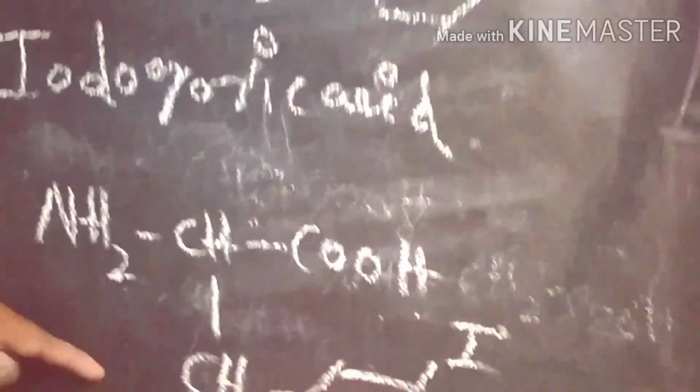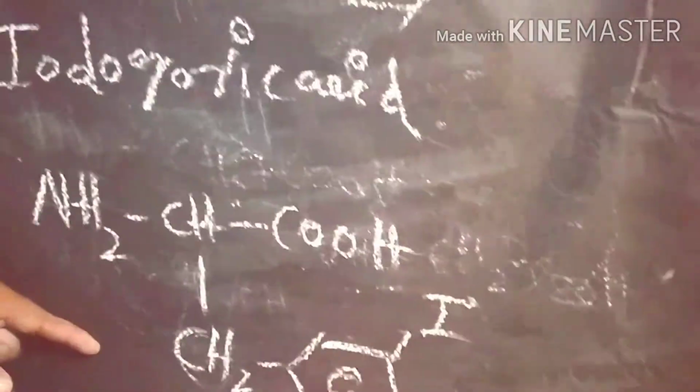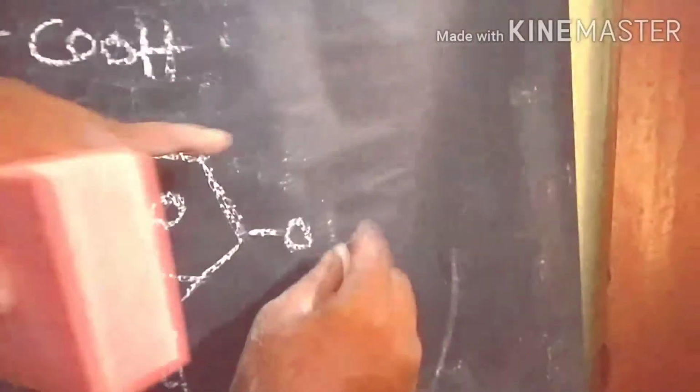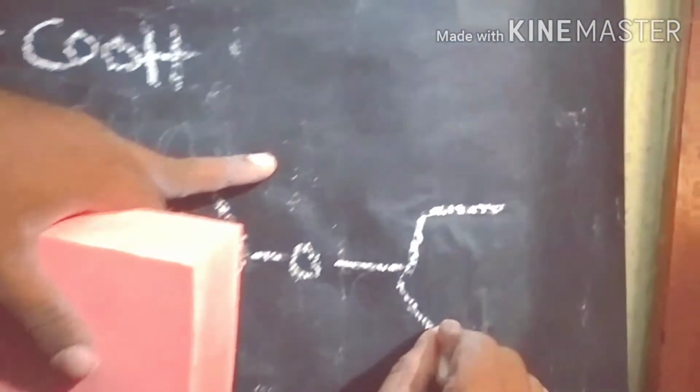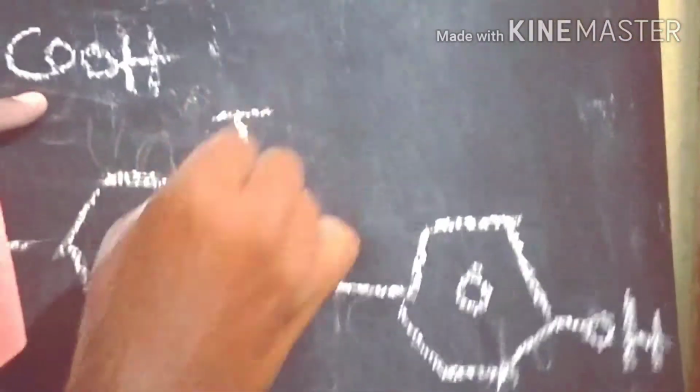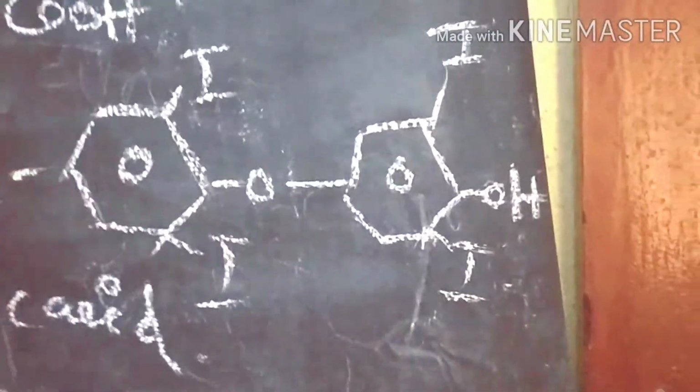So we have one more ring. For example, if you compare to iodogorgoic acid, we have only one benzene ring substituted by two iodines in the ortho positions to the phenyl group. But in thyroxine we have one more benzene ring substitution. So here we have 4 iodine substitutions on 2 benzene rings. So this is thyroxine. The next one we take as phenylalanine, already we completed thyroxine.